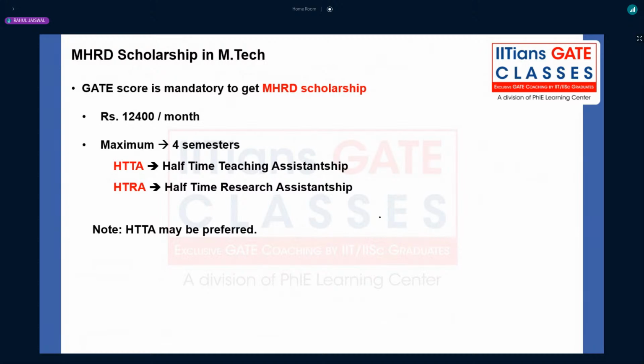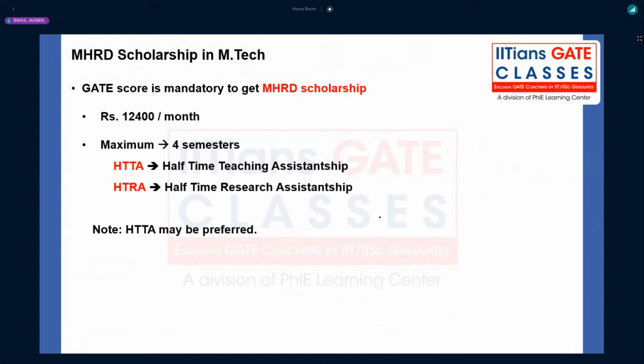Just go through the website of BITS Pilani, all the campuses, BITS Hyderabad, and I think you'll get around 16,000 stipend, right? Because their fees are very high, not like the fees of IITs. But here you have a fixed monthly scholarship, a stipend of 12,400, right?